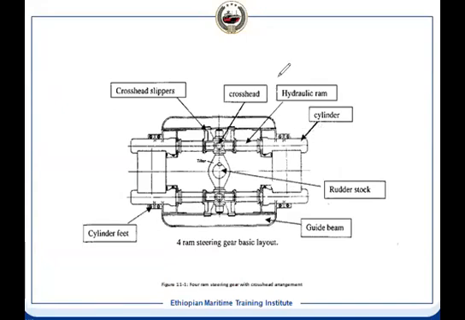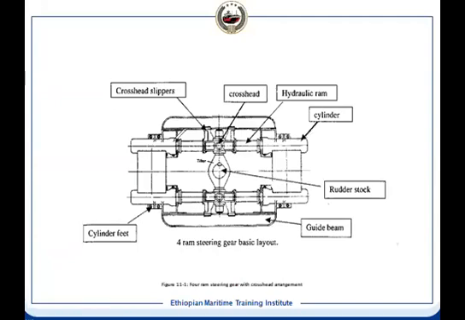Now in this particular diagram it is crosshead. We have a crosshead here. This is the rudder stock and this is the tiller arm. And how is the tiller arm fitted with the rudder stock? It is taper and there is a key. This key is making a lock between the tiller arm and the rudder stock.